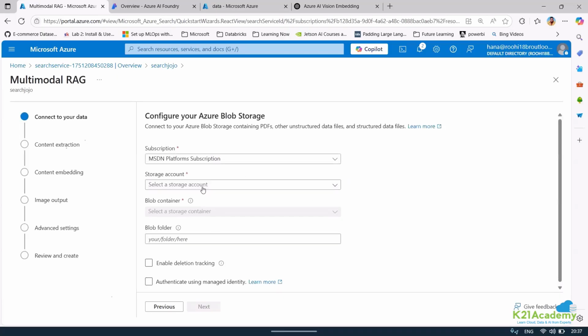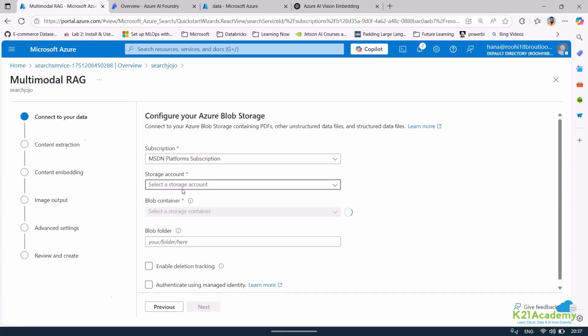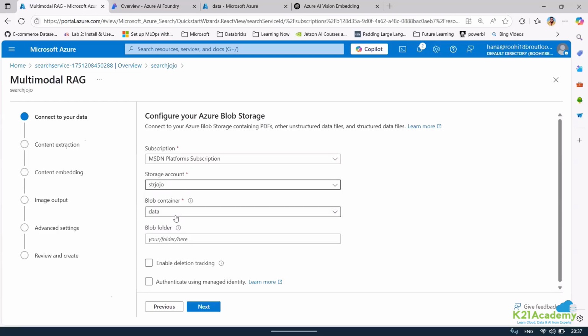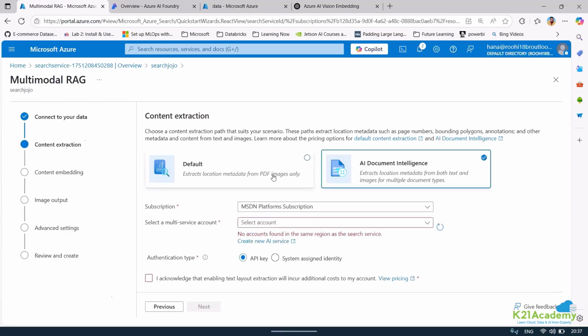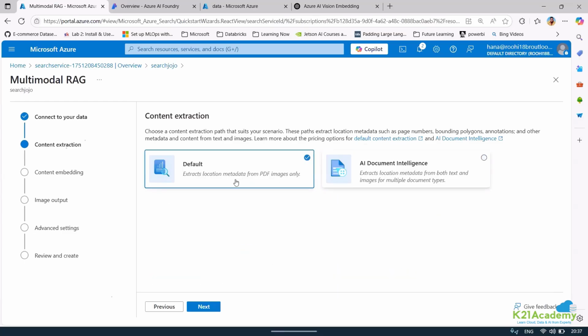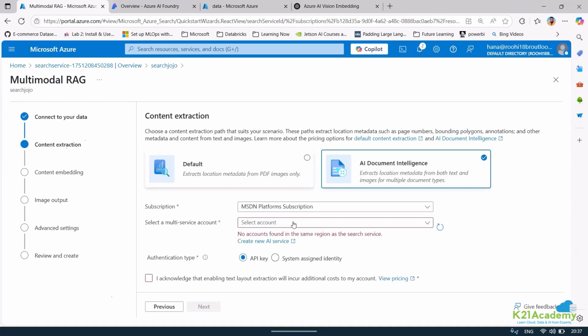And I think it will ask for different things as output. The same option was also there earlier, but the earlier option has also been enabled wherein we can have simple text and OCR. Okay. So right now, I am also using document intelligence. Or you can look for extract location metadata from PDF images. So this is also the extract location metadata from PDF images. Or if you have document intelligence, you can use a multi-service account.